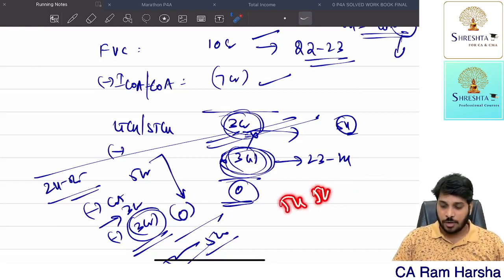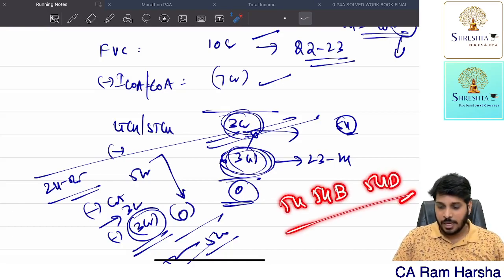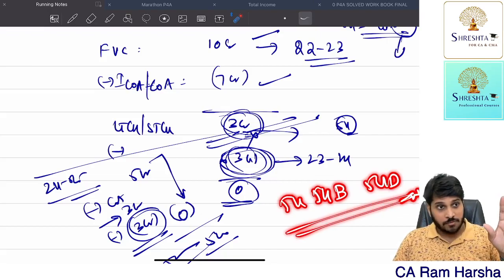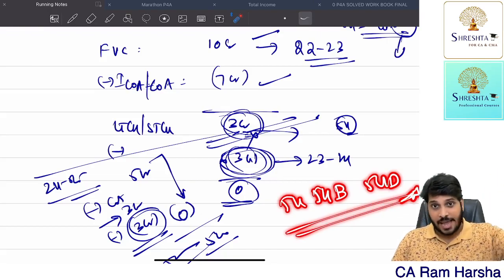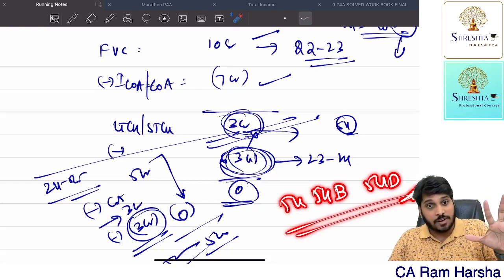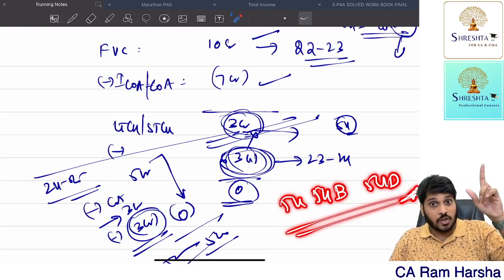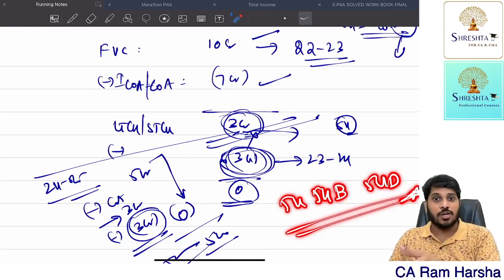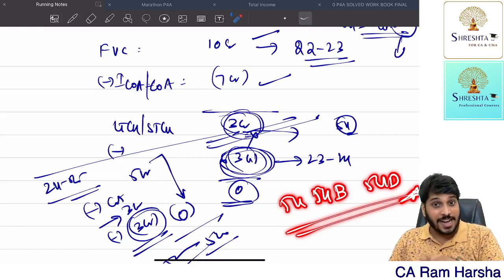In 54, 54B and 54D, if the new asset is sold within the lock-in period, that is also a transfer of a capital asset. At the time you compute capital gains, you will reduce the cost of acquisition. Cost of acquisition means whatever the price of the new asset. The amount for which you already claimed exemption, you reduce it. Only the balance cost of acquisition you will claim. So that's how retaxing will apply.